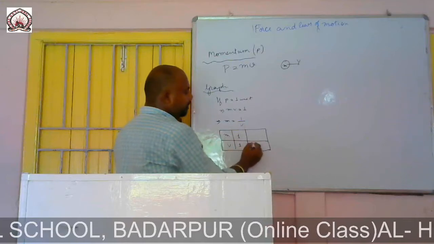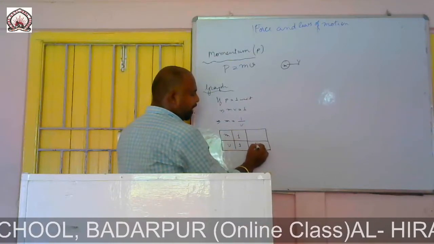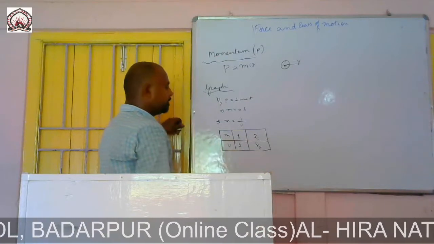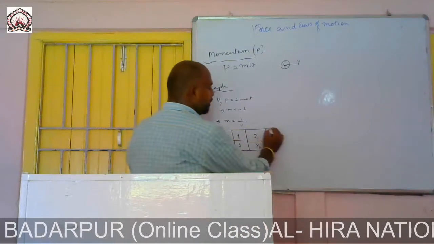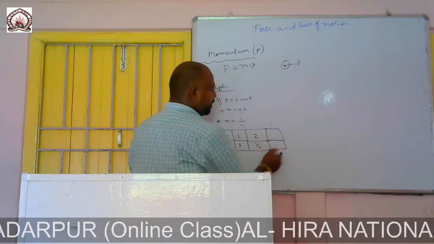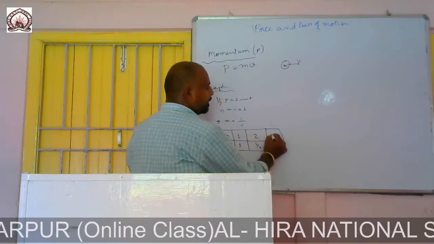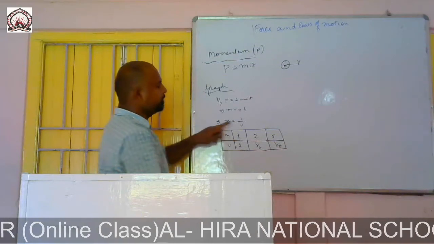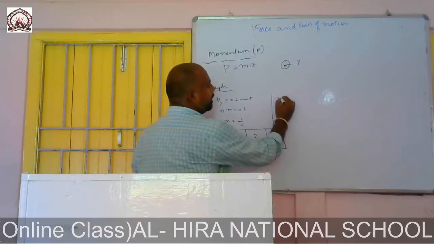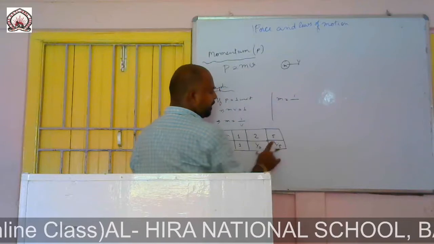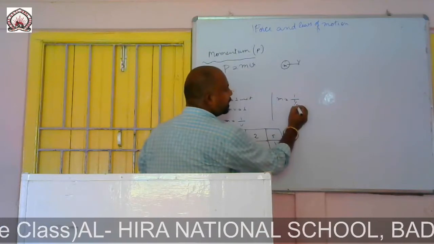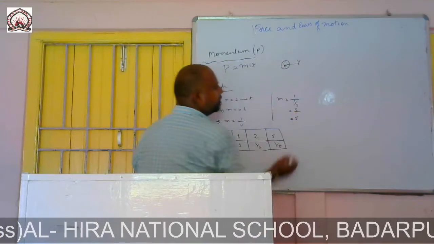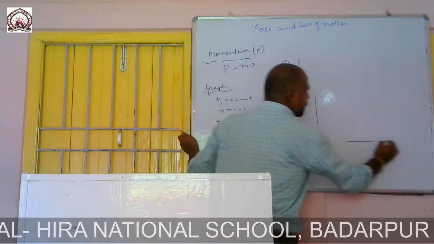If v equals half, then it becomes 2. If v equals 1 by 5, it becomes 5. If I put 1 by 5 as the velocity, then it becomes 5 by 1, that is equal to 5.